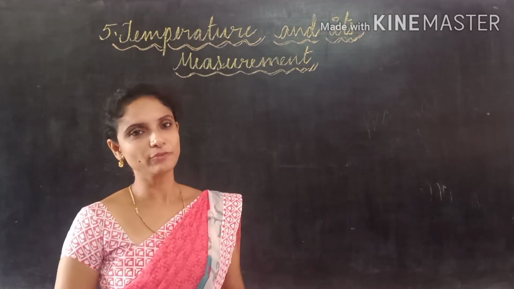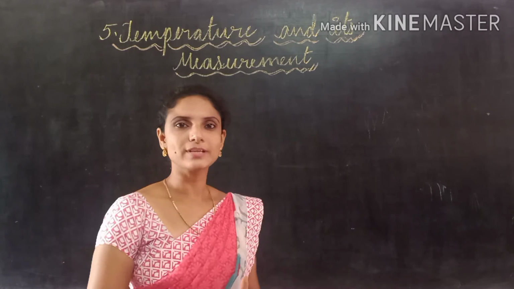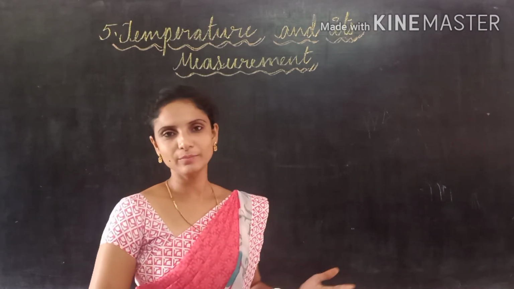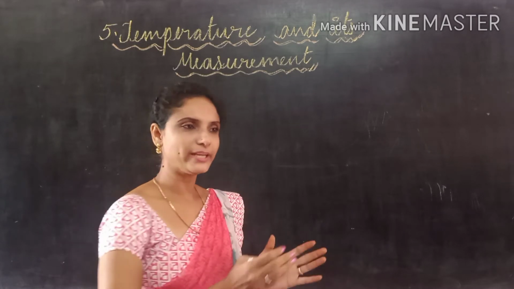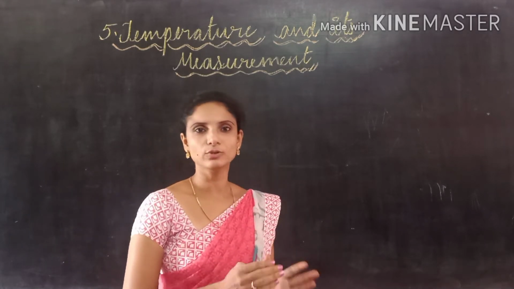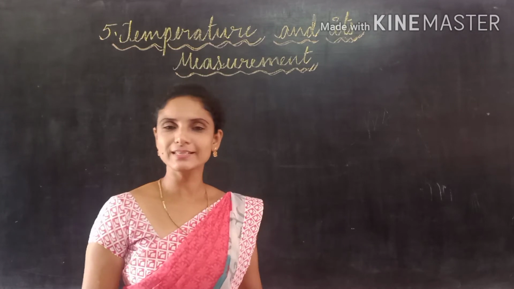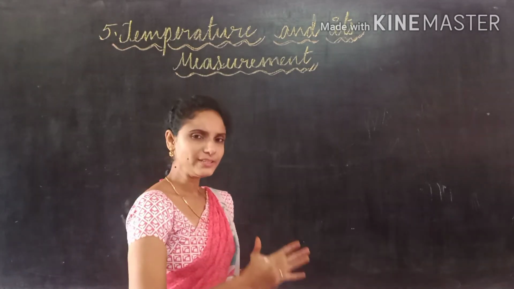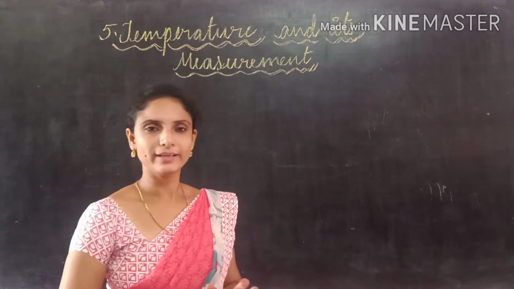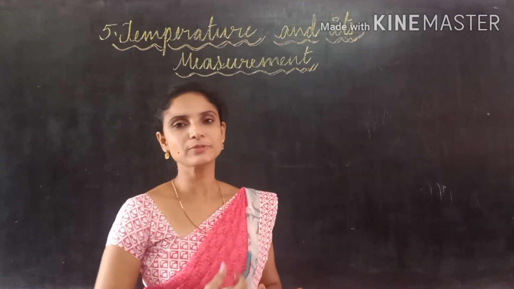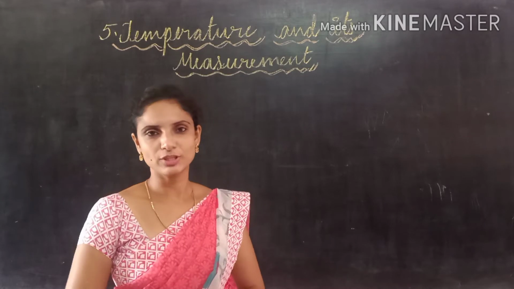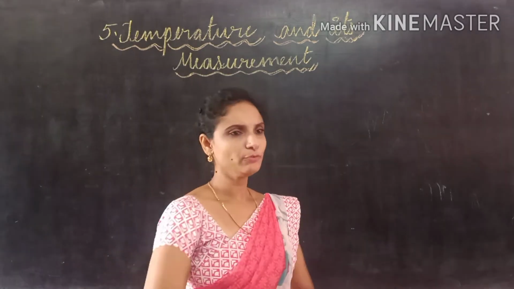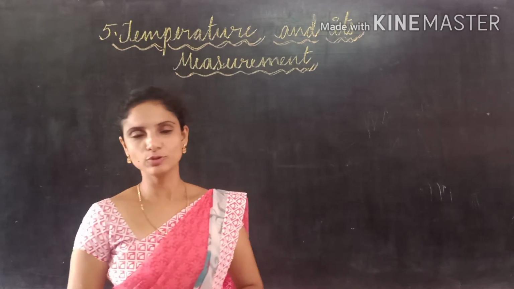And during the winter season, we wear woolen clothes. Woolen clothes are made from wool. From where do we get wool? From animals, we get the wool. So these woolen clothes help our body to keep warm. During the winter season our surroundings are very cool. So these woolen clothes protect our body from that coolness. They help us to maintain the body temperature, means they help our body to keep warm. So we wear different types of clothes in different types of seasons.